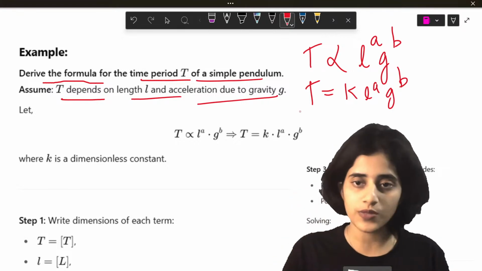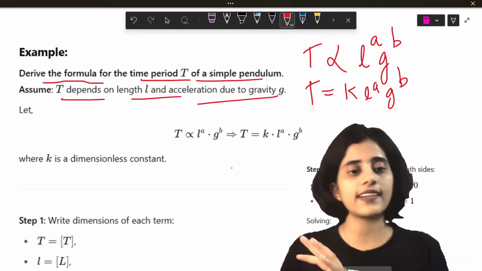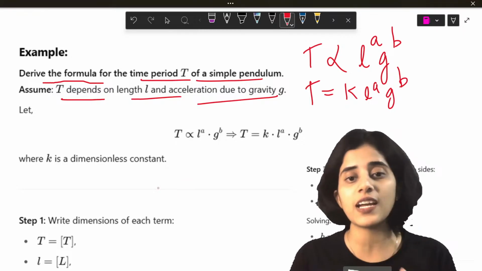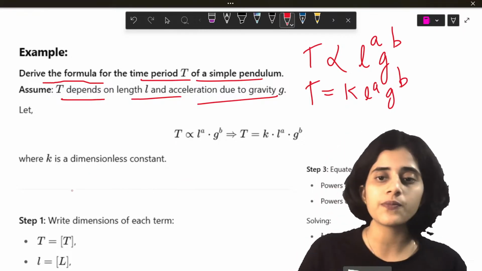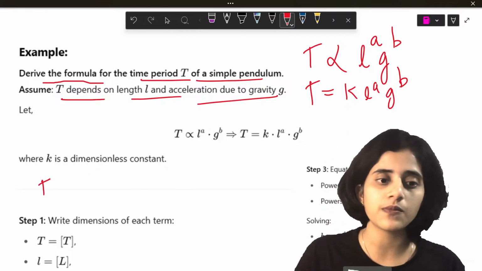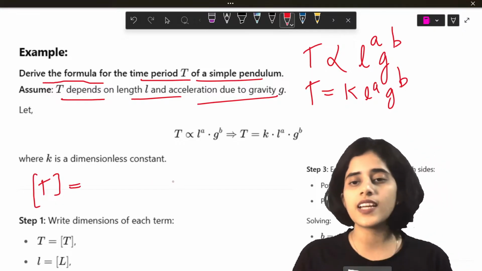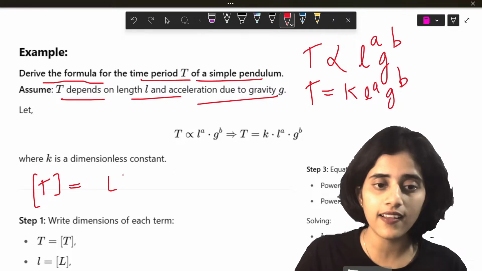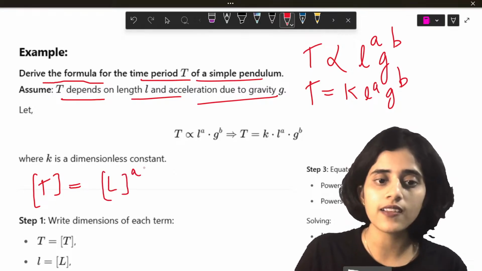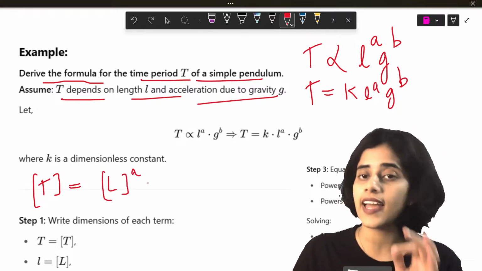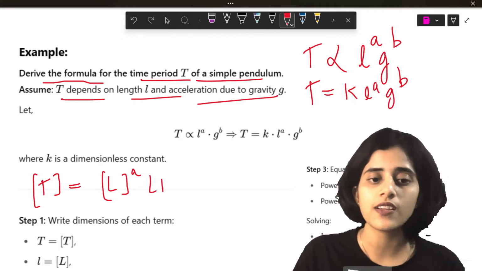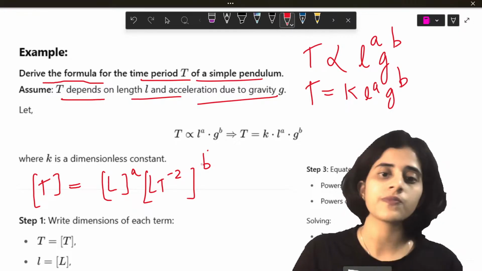Let me find out. Now what I will do is I will write down this whole formula in terms of dimensions. So let me do that. What is the dimension of time? T is equal to, what is the dimension of length? L raised to a. What is the dimension of gravity? Acceleration, same dimension. LT raised to minus 2. The whole raised to b.